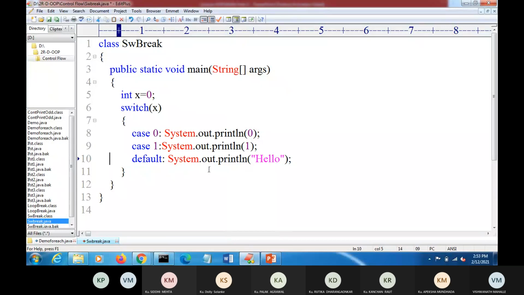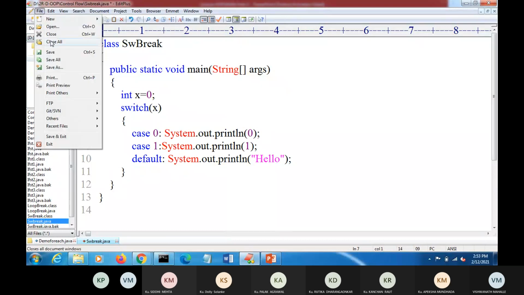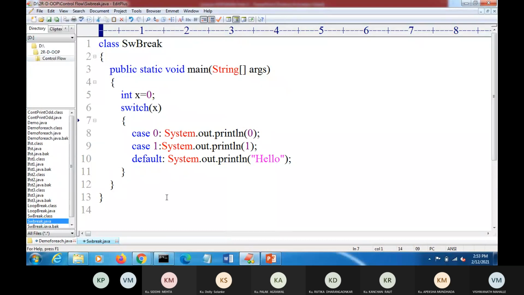The output will be 0, 1, and hello, so all the cases will be executed. It matches the 0th case, because x is 0, so the 0th case will be executed, and there is no break statement, so the next statement will also be executed. There is no break statement in this. We will save this and then see the output.